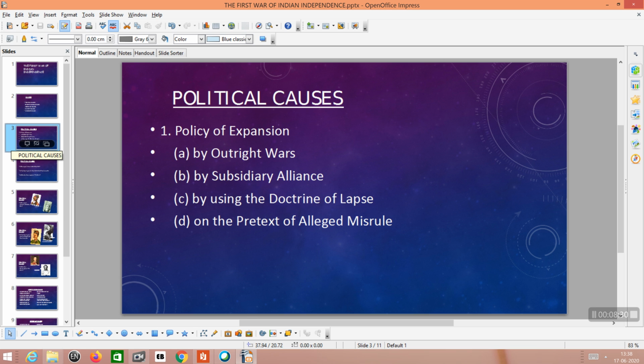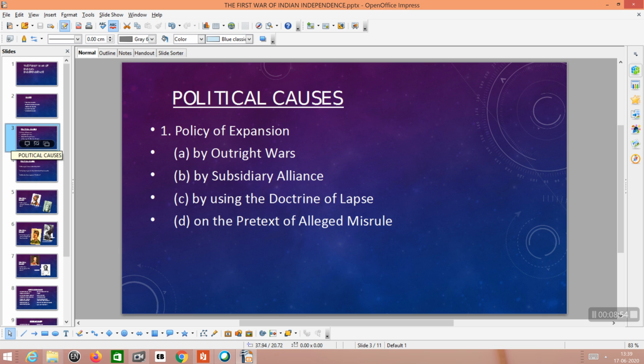Then the second one was the subsidiary alliance. It was a policy introduced by the British. Do you know the person who introduced this policy? That was Lord Wellesley. Lord Wellesley introduced the subsidiary alliance. And what was this subsidiary alliance?